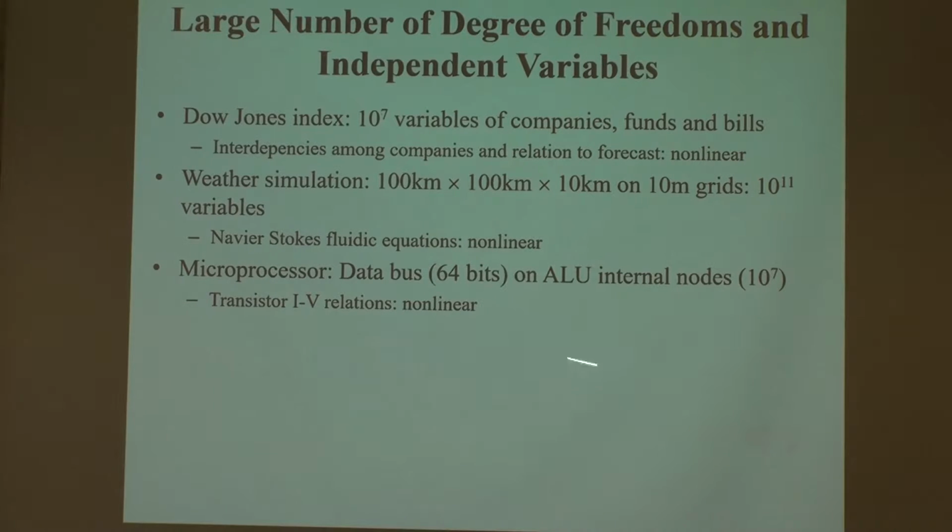So for ECE things, right, I'll use this one as a more relevant example, okay, that an ALU, typically today a 64-bit ALU, you have about 10 to the 7 internal nodes, okay, about 3 to 5 million transistors, okay, so that represents your ALU, okay. But for sure, this is not your whole microprocessor. Your whole microprocessor contains about 5 billion transistors and about 10 billion nodes, okay? So 10 to the 10th, okay? A little bit more than this, okay?